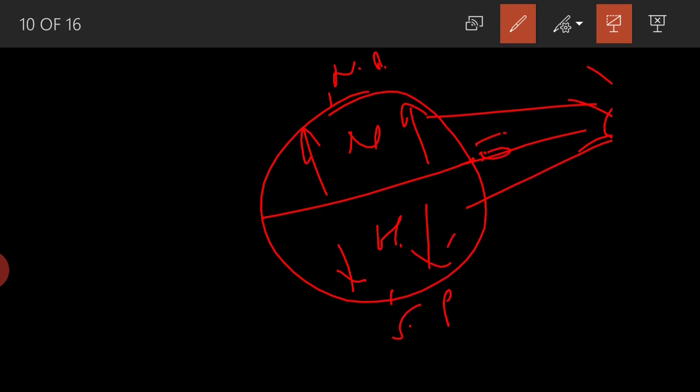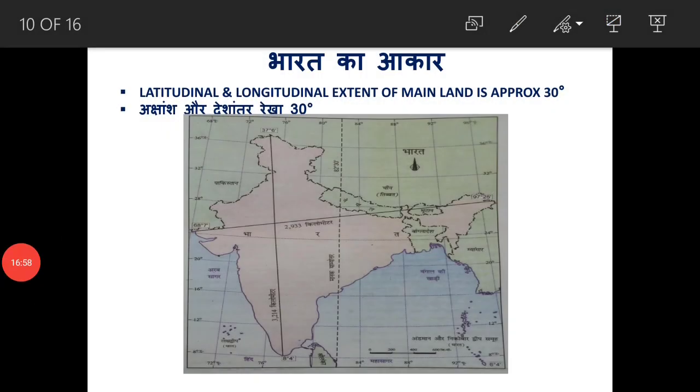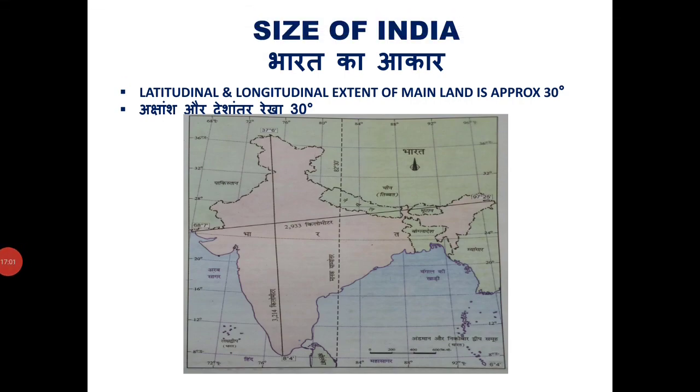So the position of the sun and the earth change the direction of the end position of the earth, and that is why the sun rays fall differently. So the difference that is